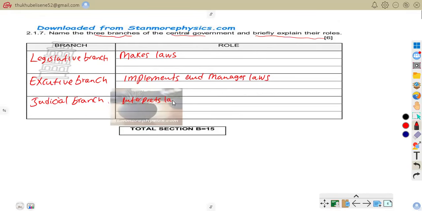They interpret laws and ensure justice. That is the role played by the judiciary branch. You talk of courts; the courts punish people who break the law. So that is the role of the judiciary branch. Let us move on.